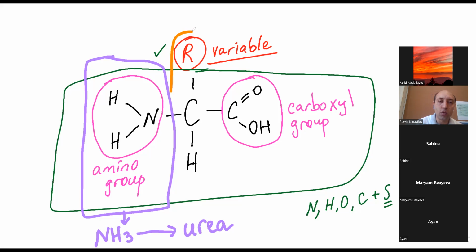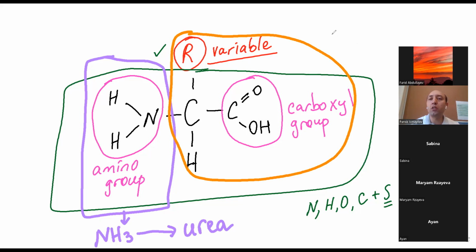And this part, what we have, guys, this part will change into carbohydrate. And the liver, you know, works with carbohydrates also. It will change into carbohydrate, and carbohydrate can be stored in the liver or will go to energy processing. It will give us energy.